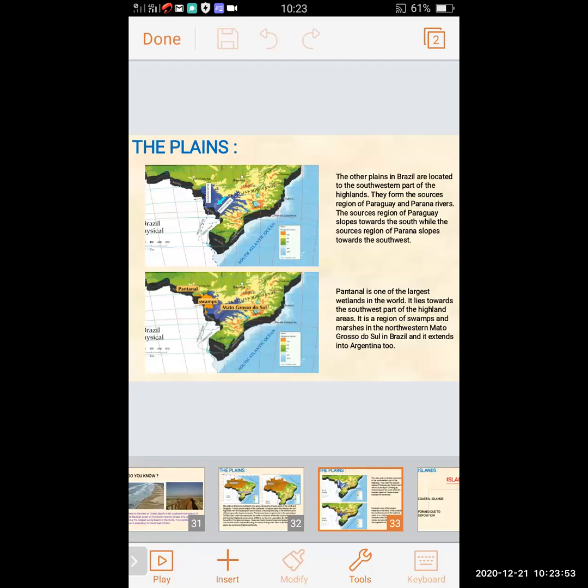So we can see in the first map the Paraguay river and the Parana river. They slope toward the south.